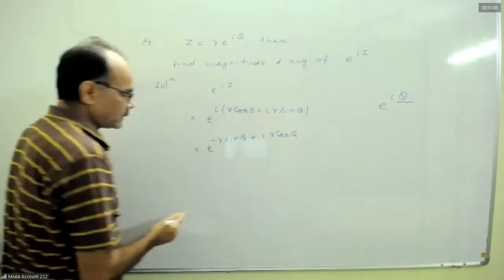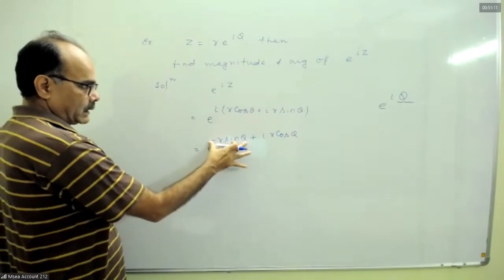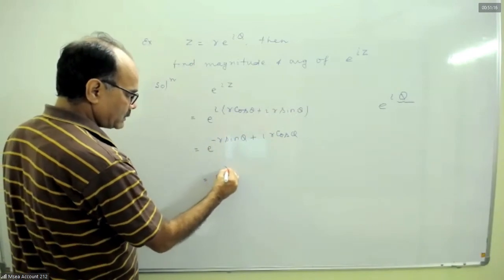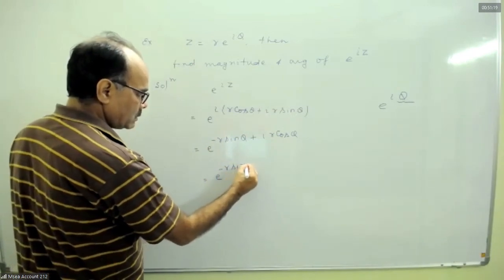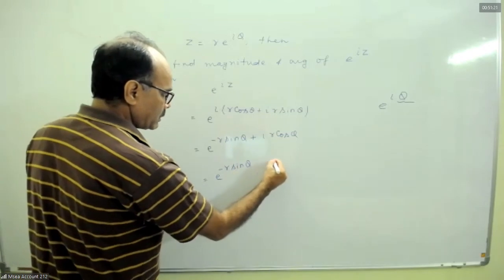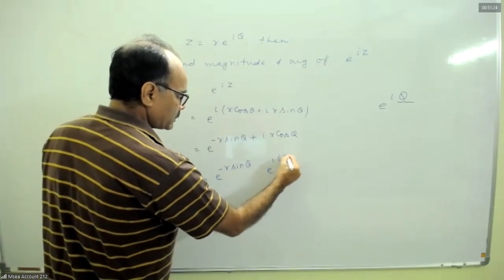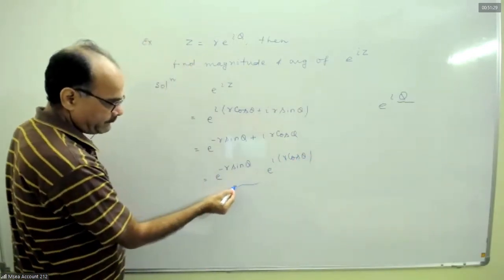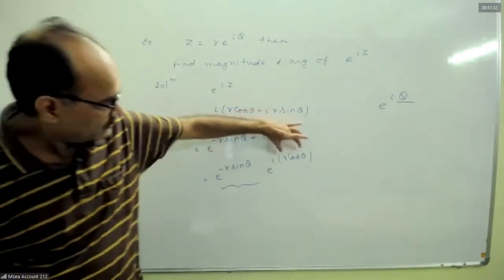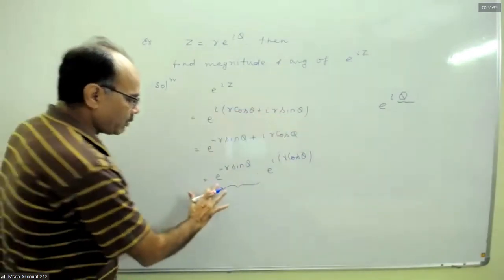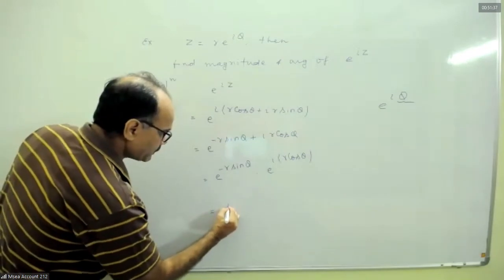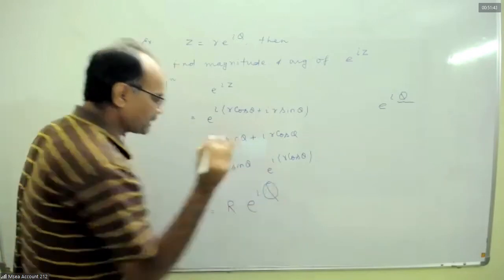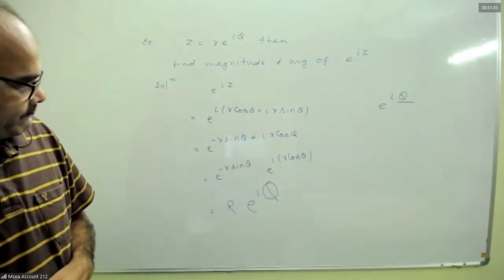Now this is A, this is B. I can write it as e to the power minus r sin theta into e to the power i r cos theta. This is real, positive real. This is also real. Now this is in the form of capital R into e to the power i times some big theta. Can I say it? Yes, sir.